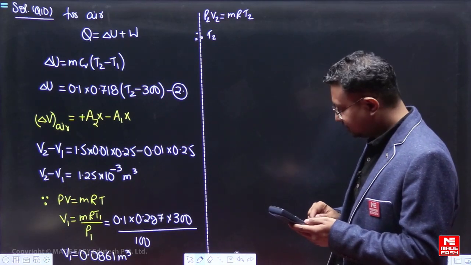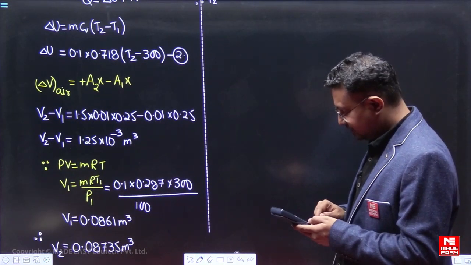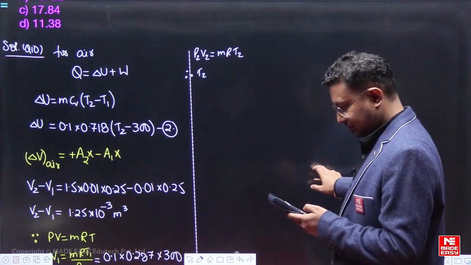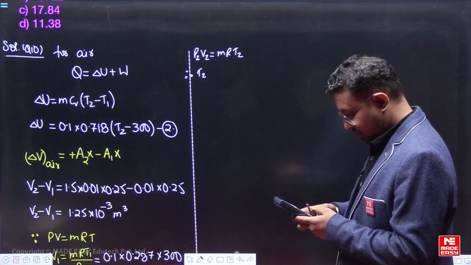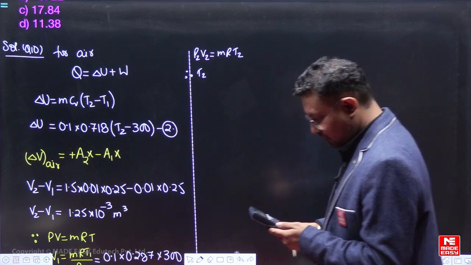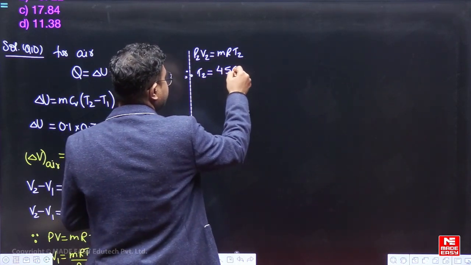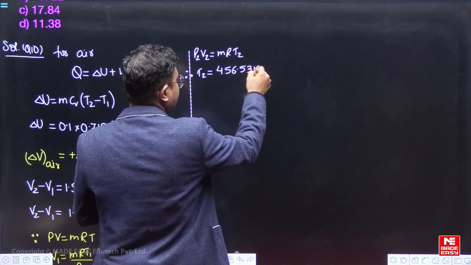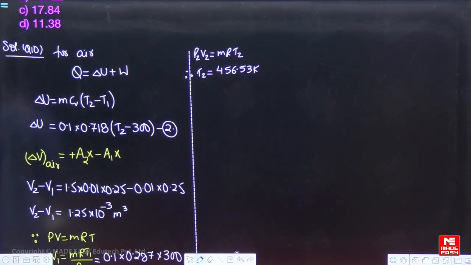Into volume 0.08735, divided by mass 0.1 divided by 0.287. So 456.53. T2 is equal to 456.53 Kelvin. So the value of T2 is 456.53 Kelvin.